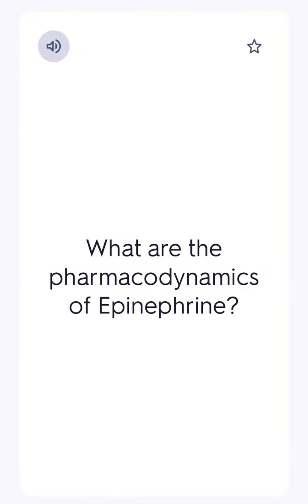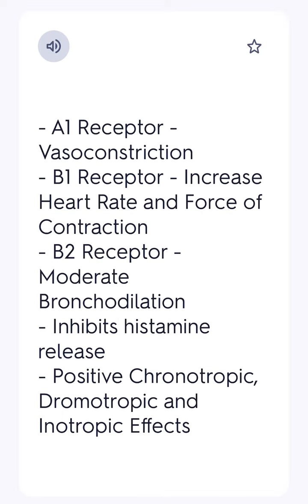What are the pharmacodynamics of epinephrine? A1 receptor, vasoconstriction. B1 receptor, increase heart rate and force of contraction. B2 receptor, moderate bronchodilation, inhibits histamine release. Positive chronotropic, dromotropic, and inotropic effects.